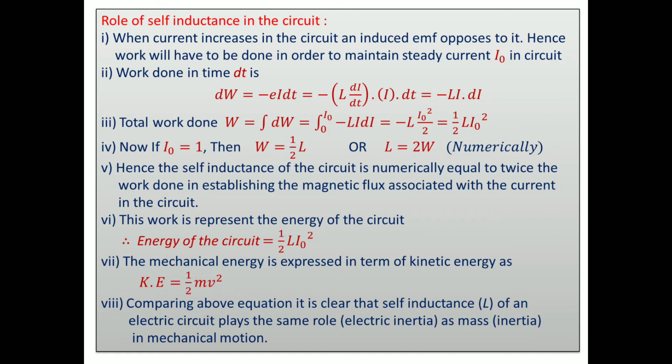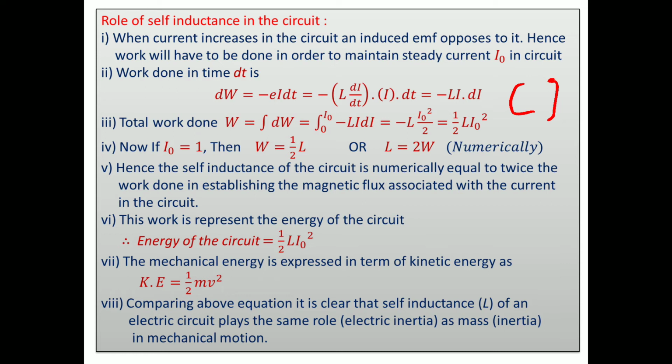The limits of the current increase from 0 to its peak value, the steady value I0. So minus L I di. L is constant. What is the integration of I? I square by 2. Thereafter we put the limits of integration I0 and 0. Then I0 square by 2 minus 0, so you can take here half L I0 square.